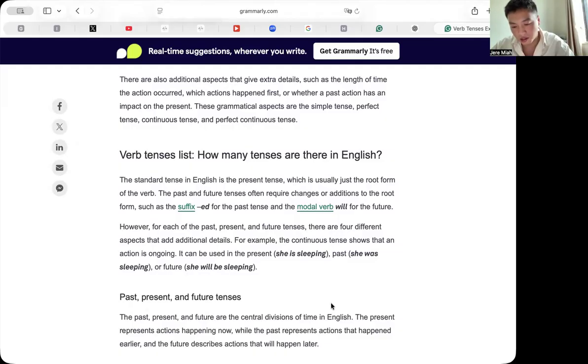Okay. So just make more examples about the future continuous and the future, what's that? Just simple future.